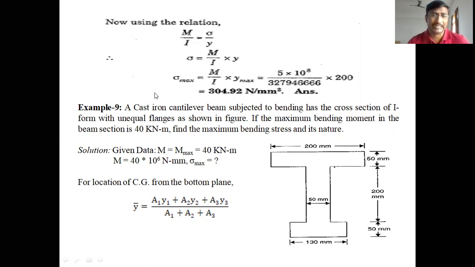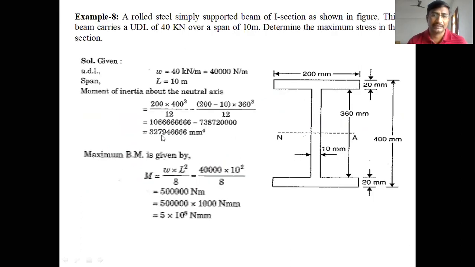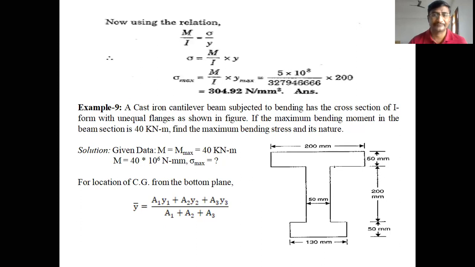If we want to find the maximum stress in the beam, sigma max, then we should substitute the maximum bending moment of the beam and the maximum distance of a layer from the neutral axis. So sigma max is equal to M max by I into Y max. In some books, M max can be written as M itself. M means the maximum bending moment, which we already calculated in the earlier slide, 5 into 10 to the power of 8, divided by the moment of inertia value, 327946666, already calculated.